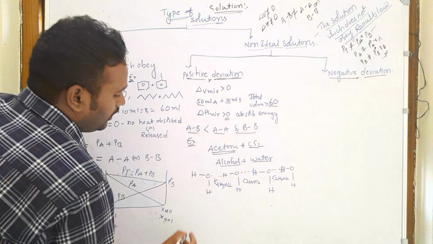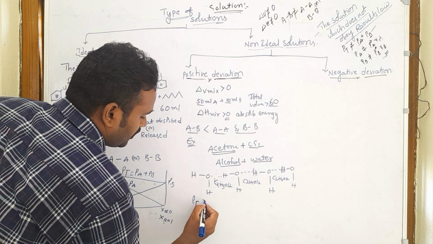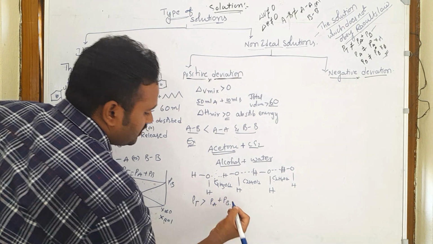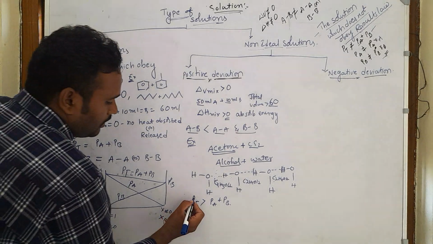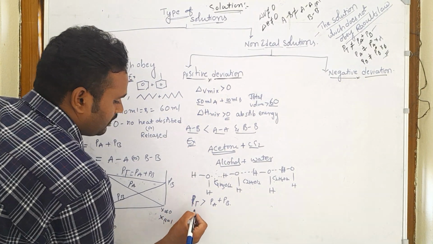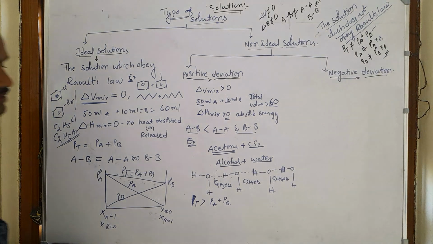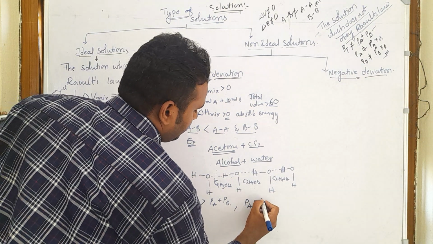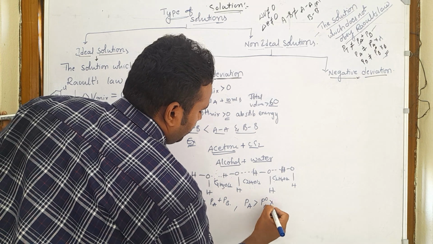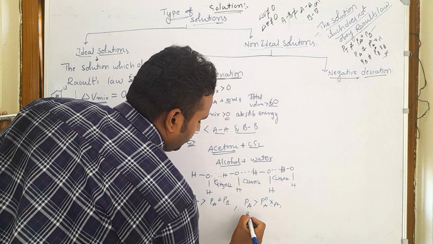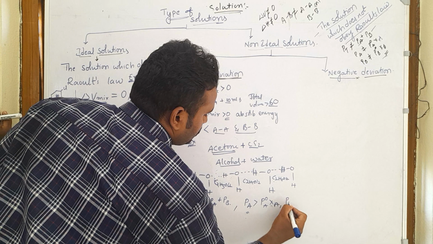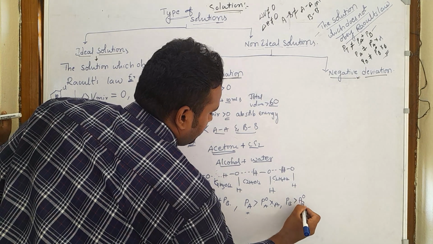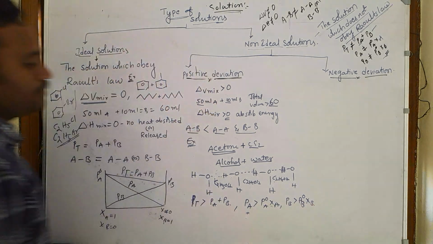So here what we get is that PT is greater than the partial pressure of A and partial pressure of B, and also PA is greater than P0A chi A. PB, partial pressure of B, is also greater than P0B chi B.